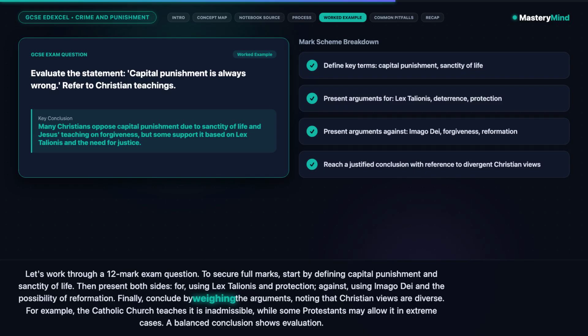Finally, conclude by weighing the arguments, noting that Christian views are diverse. For example, the Catholic Church teaches it is inadmissible, while some Protestants may allow it in extreme cases. A balanced conclusion shows evaluation.